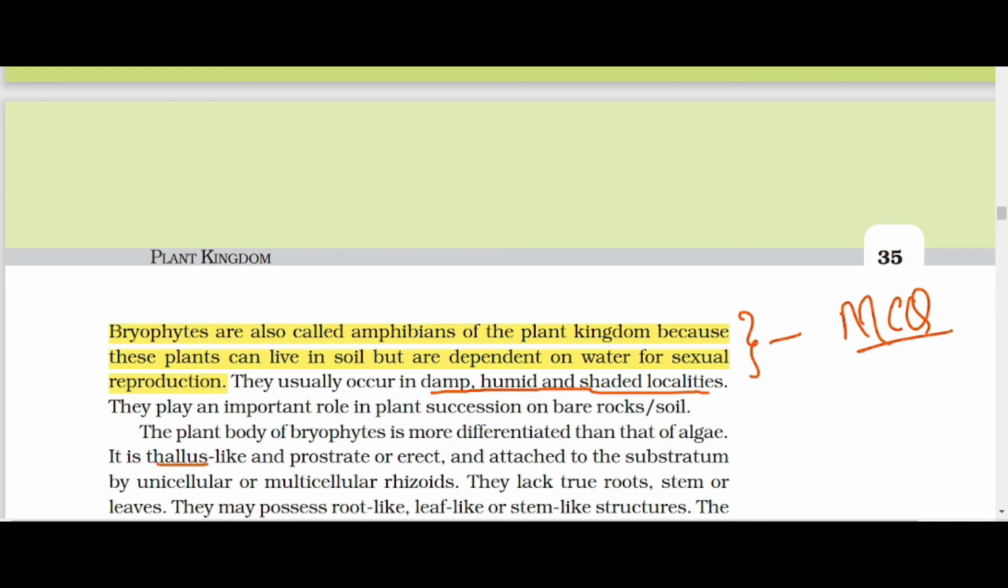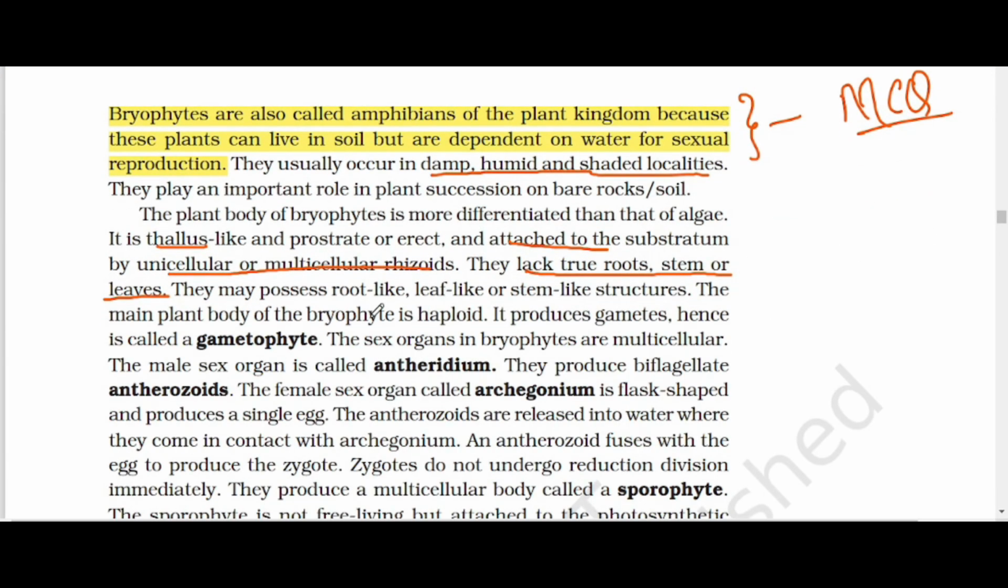They are thalloid. That means they do not have any differentiated body and are attached to the substratum by unicellular or multicellular rhizoids, as they lack true roots. They do not have true roots, stem, and leaves. They only have root-like, leaf-like, or stem-like structures.